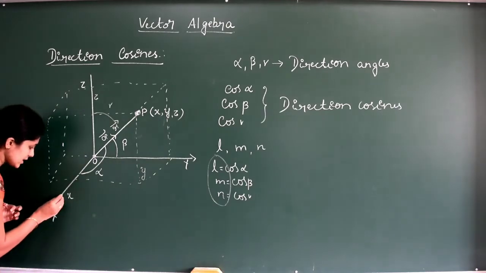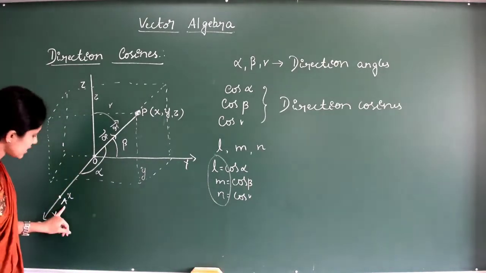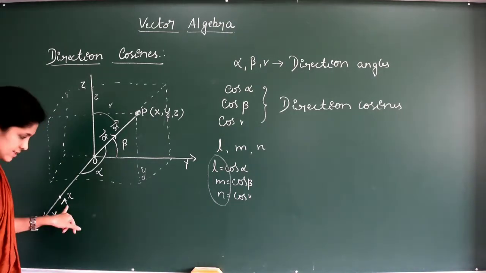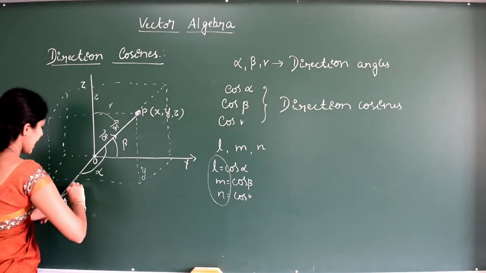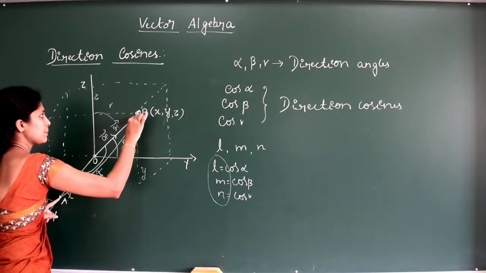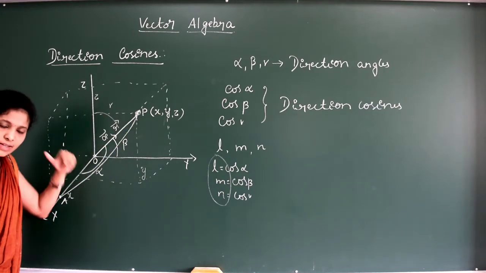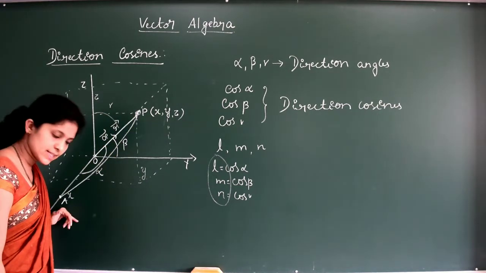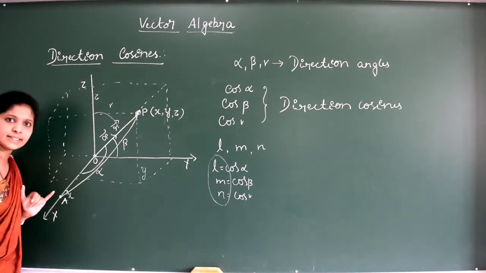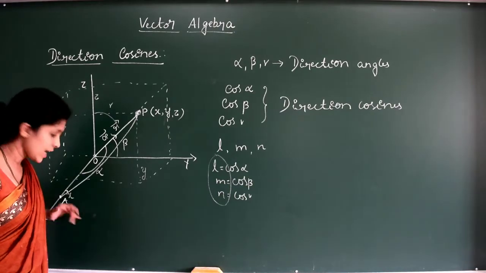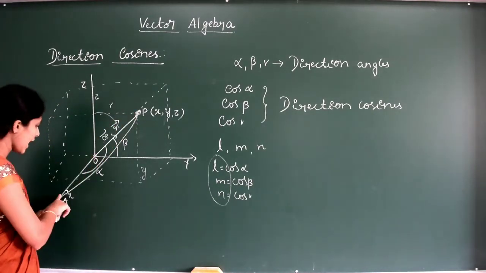Now let us consider one point A on the x-axis. Now join P and A, it should be a straight line. Already OP is there. Now we have considered one point A on the x-axis. Join A and P, and now this makes an angle of 90 degrees. You need to imagine here. This makes an angle of 90 degrees between the line AP and OA.